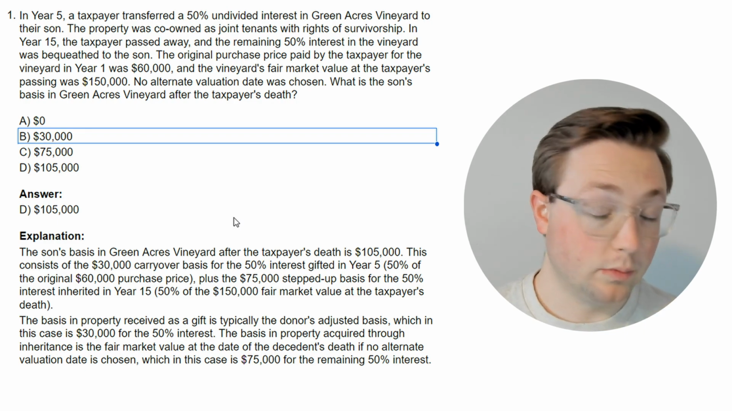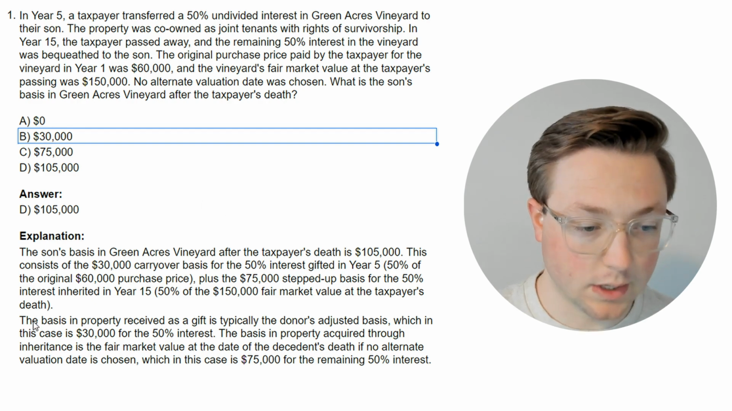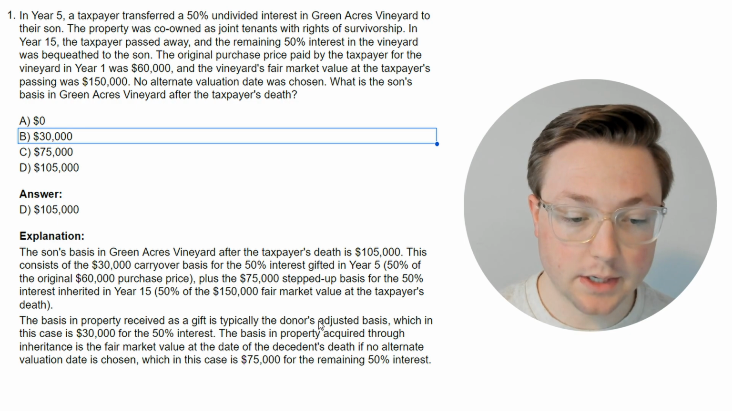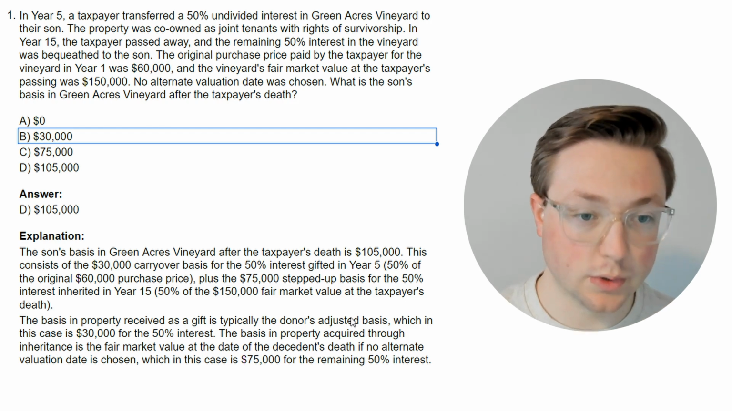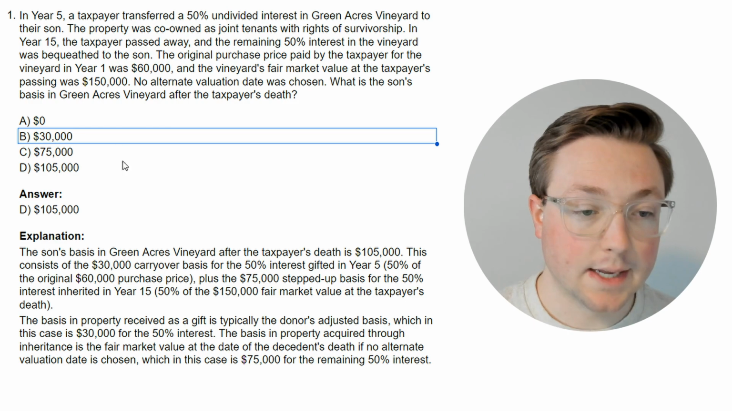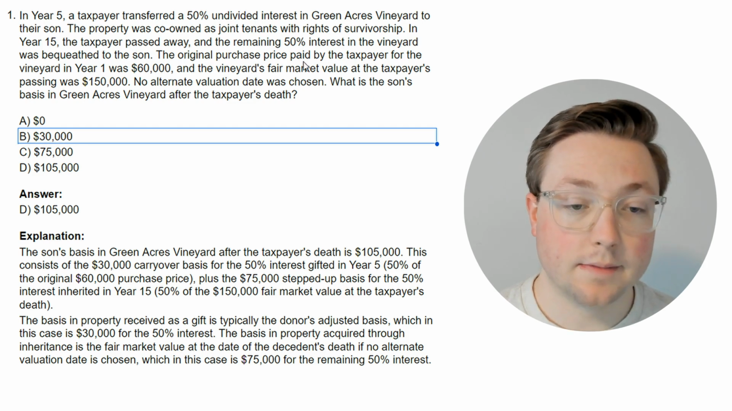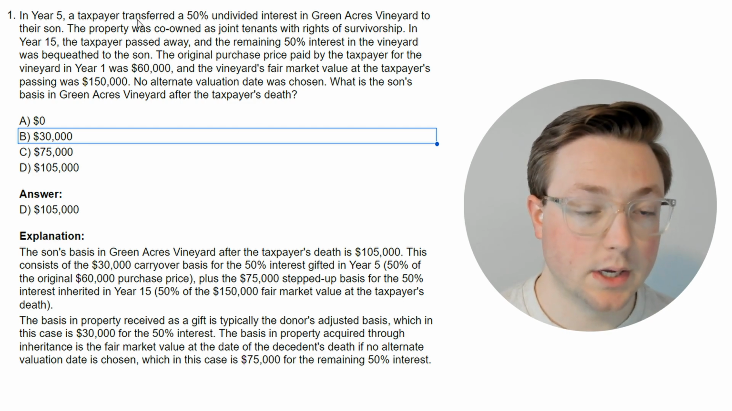Okay, so right away, we learn a lot from just this one question. First off, when property is gifted, it's typically given as the donor's adjusted basis. That's the basis that is carried over to the donee, the person who received the gift. And when they inherit the rest of the interest in the vineyard, they get that step up as well, based off of their ownership interest.